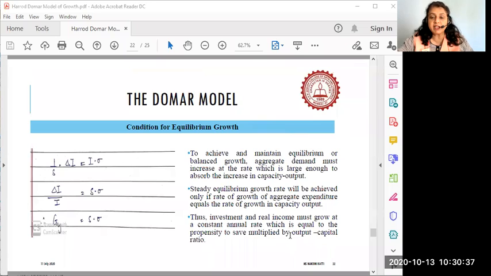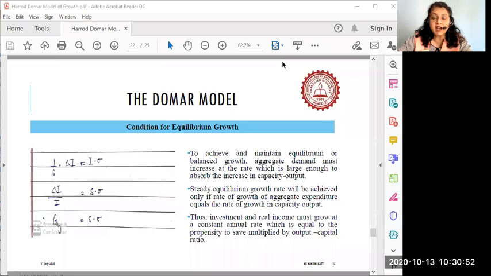Investment and real income must grow at a constant annual rate, which is equal to the propensity to save multiplied by the capital output ratio. Now this is a bit of a tricky sentence, so let's understand what it is.